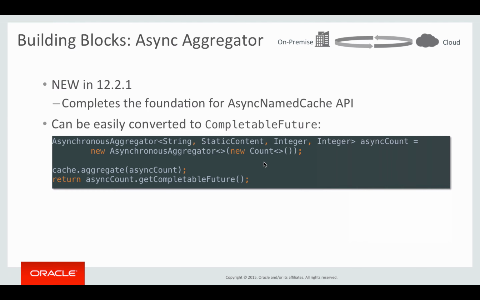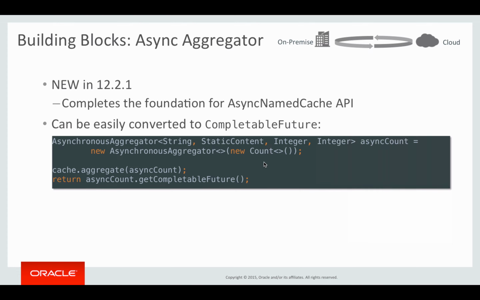The second building block is the asynchronous aggregator, which is new in 12.2.1. This is something we've added to complete the foundation for the async NamedCache API. And just like the entry processor, it can also be converted to a CompletableFuture. If you create an instance of it and call the cache aggregate method with it, after that you can call getCompletableFuture on it and you will get a CompletableFuture back.